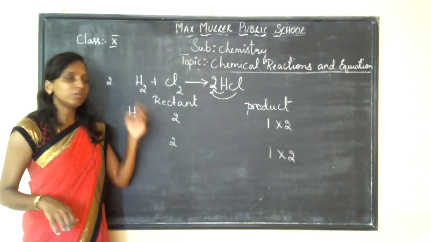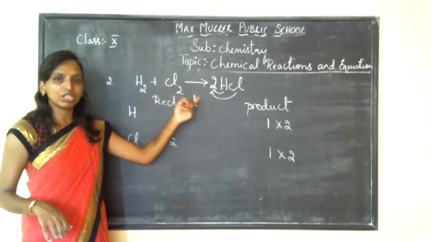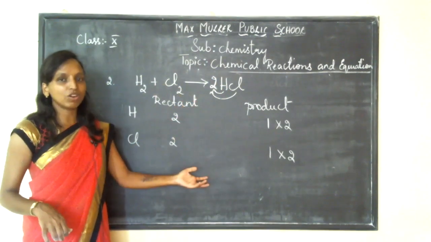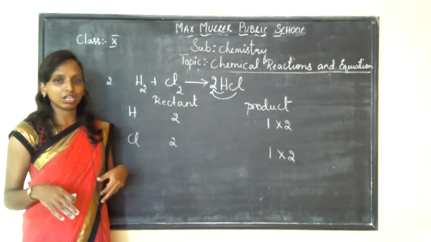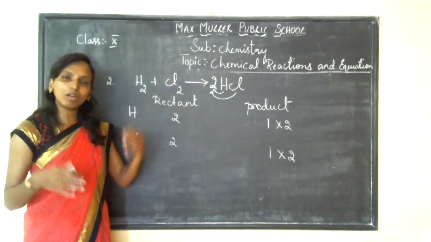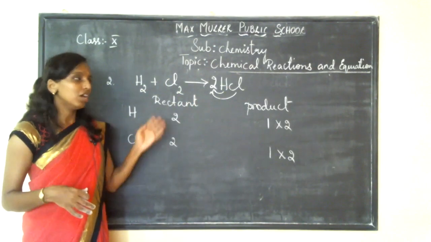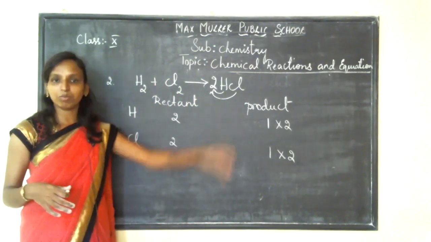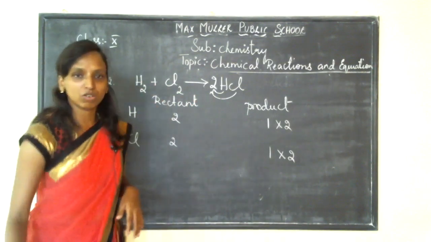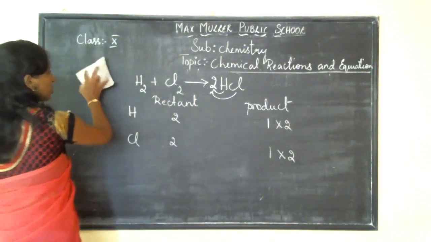If 1 doesn't work, multiply that with 2. See whether the equation is balanced, and write it. If not, rub out 2, take 3. If not, rub out 3, take 4. Like that. If you go on practicing with more and more equations, it will be easy for you to balance then and there itself. I don't even need to write the reactant and product; directly I can solve the equation. Now I'll give you one more equation.